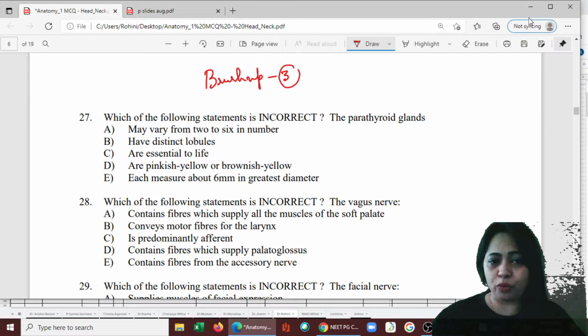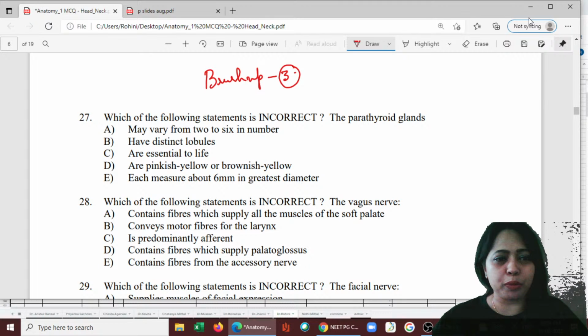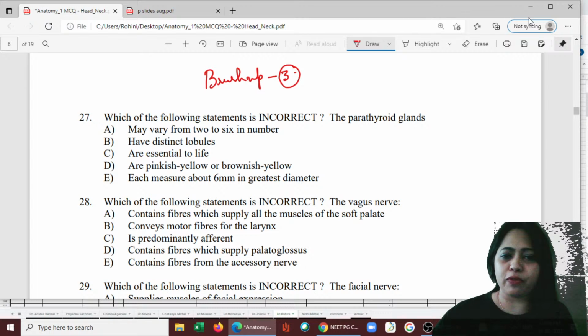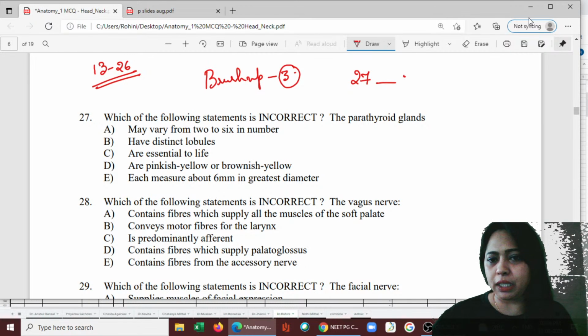So we have discussed a few in the morning. We started at around 10 o'clock, and then there was brush up 2. So we'll continue from where we left. We did from 13 to 26 at that time, and now we are going to start from the 27th question and go on up to the 39th question.